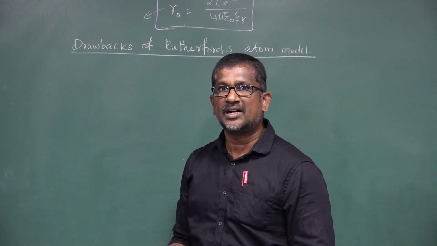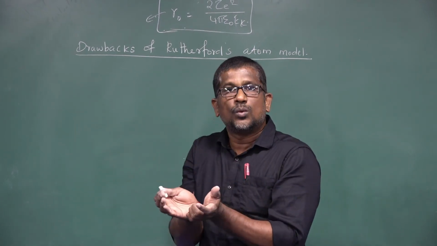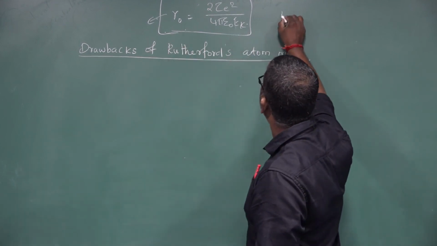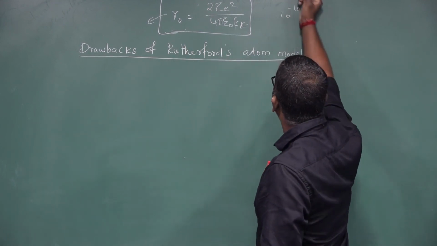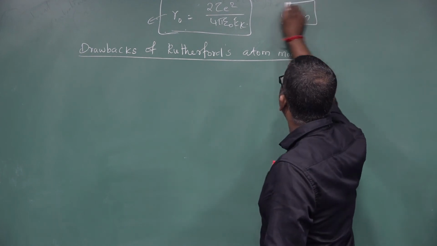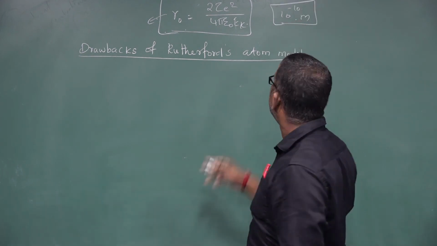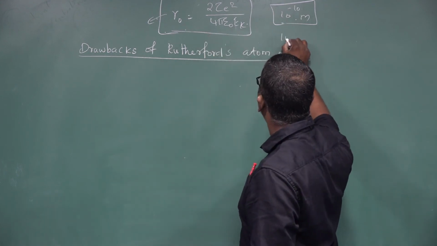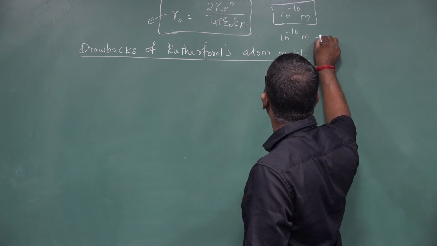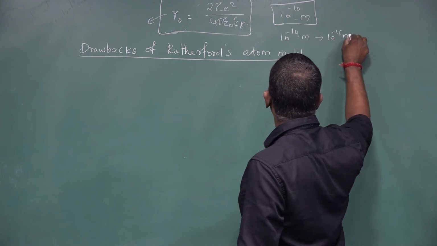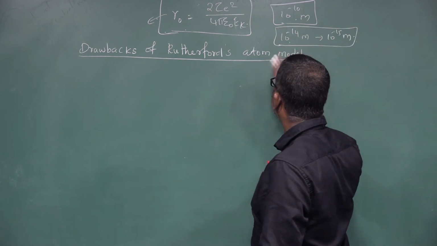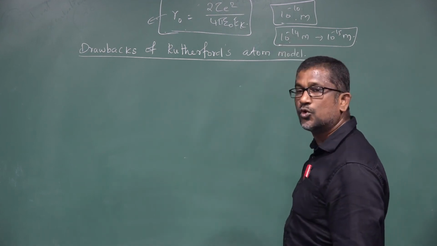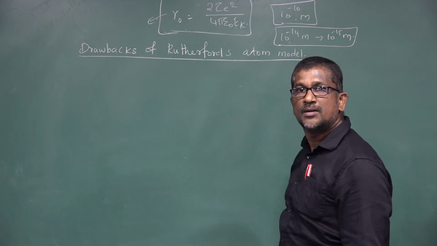If you know the diameter of the nucleus, then we can calculate the diameter of an atom. The diameter of an atom is of the order of 10 power minus 10 meter. The diameter of the nucleus is 10 power minus 14 meter to 10 power minus 15 meter. So depending upon the nature of the nucleus, the diameter value varies from 10 power minus 14 meter to 10 power minus 15 meter.